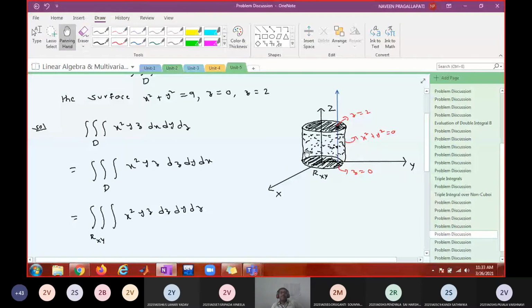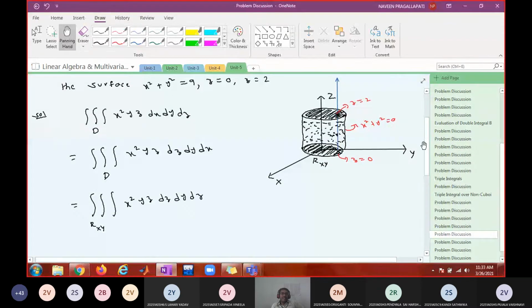Do you agree? Entering through z equal to 0, leaving through z equal to 2, when you draw a line parallel to the z-axis. Is that fine? So here, z goes from 0 to 2.